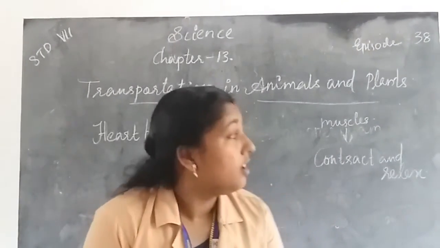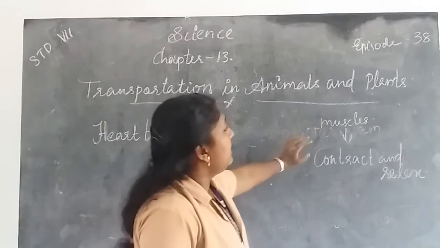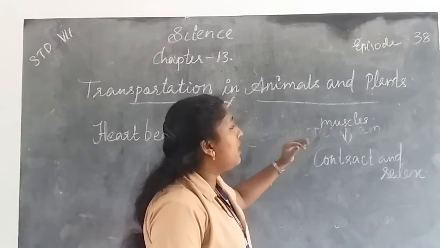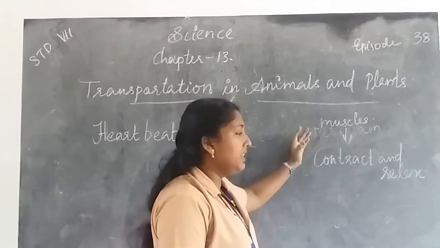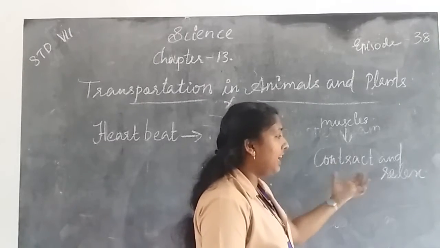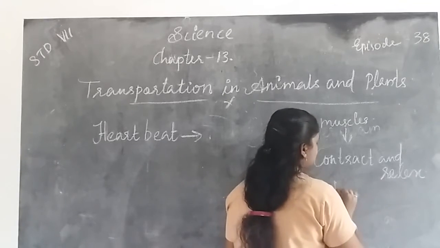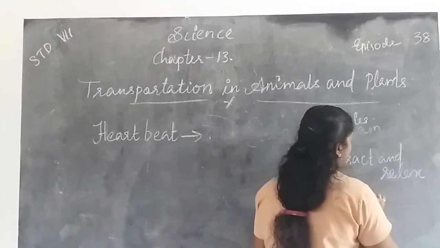Next we discuss heartbeat. We know that the walls of the chambers of our heart are made up of muscles. Muscles have a property: they contract and relax rhythmically.